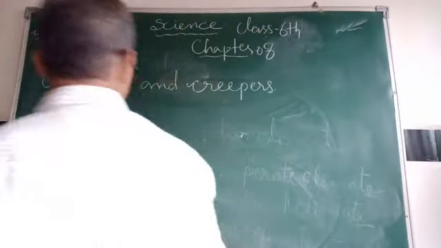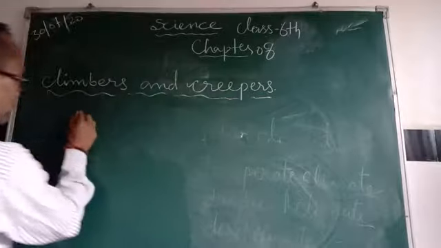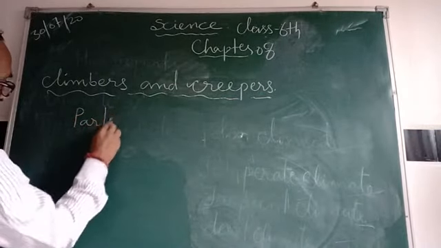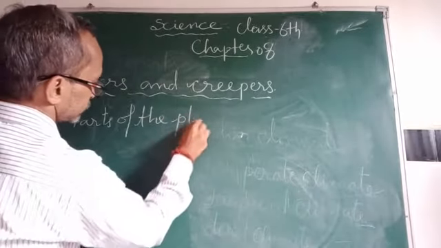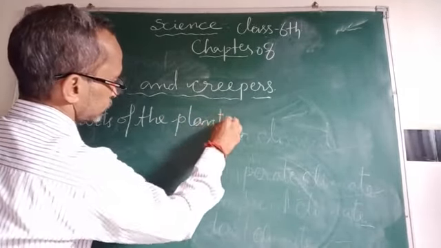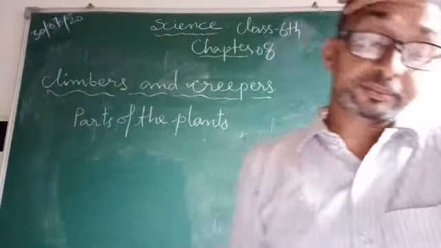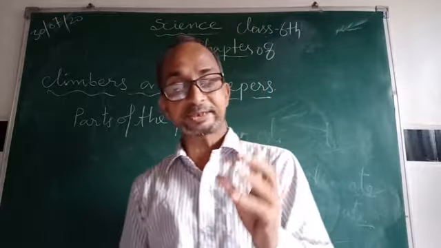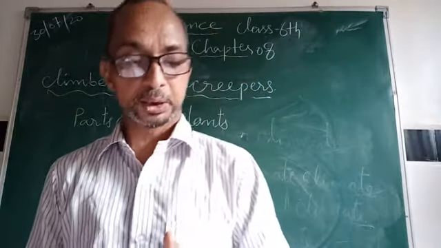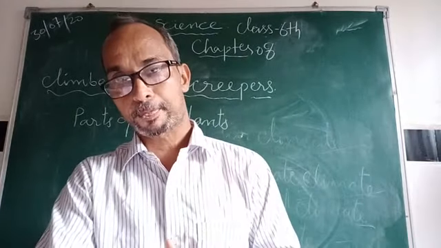Now the next topic: parts of the plants. Parts of the plants, parts of the living things. Each plant has many parts to perform various functions for its survival.